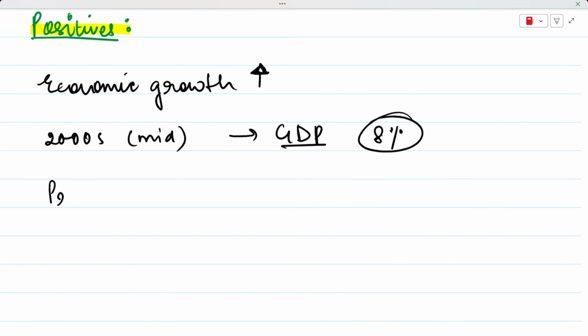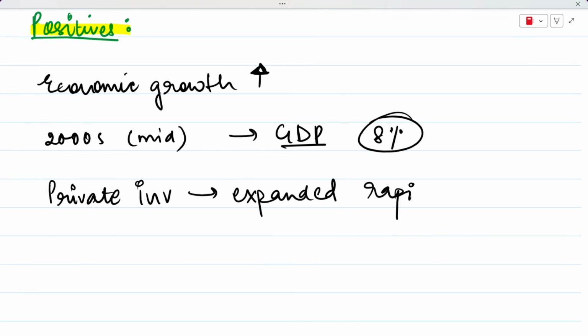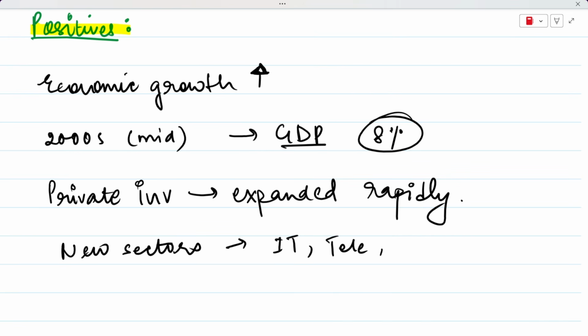And private investment also expanded rapidly because private players were now given a lot of freedom, and new sectors also started to emerge. These new sectors being IT, telecommunication, and other financial service sectors.